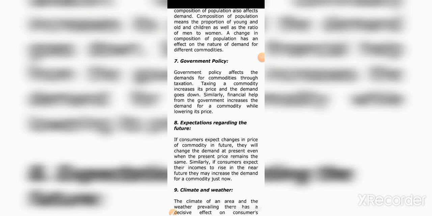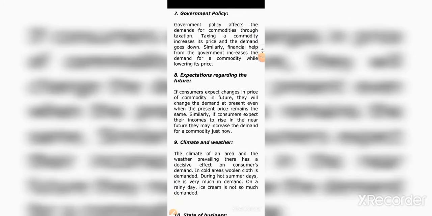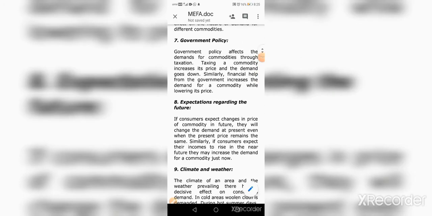So these also depend upon government policies. Government policy affects the demand for a commodity through taxation. Taxing a commodity increases its price and the demand goes down. Similarly, financial help from the government increases the demand for a commodity while lowering its price.